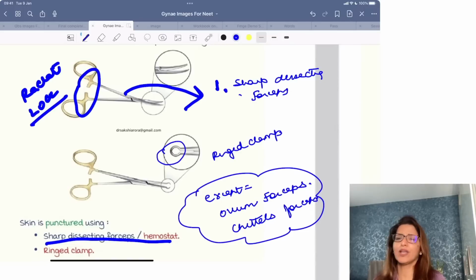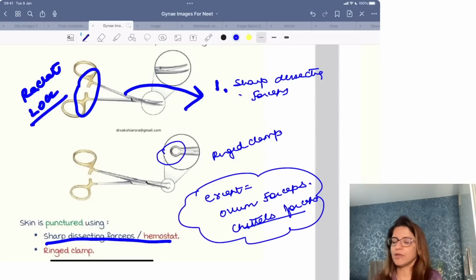I am not talking about the instruments used in your nasal or ENT surgeries. I am talking about abdominal surgeries, about gynae surgeries, right? So it's a Chittel's forceps. With the help of Chittel's forceps, you pick up instruments during surgery.